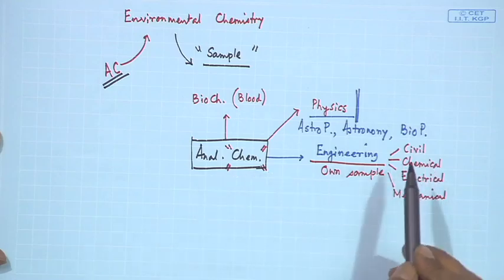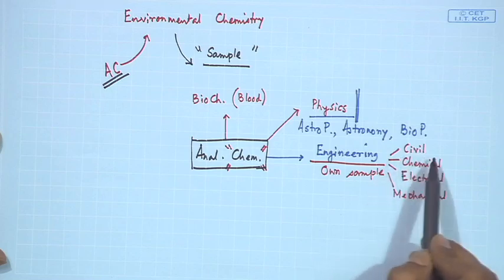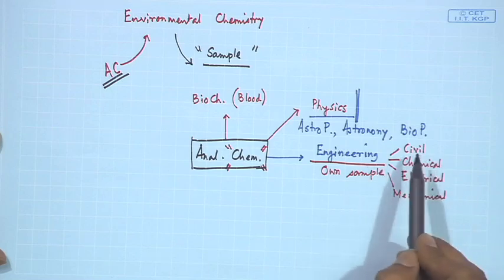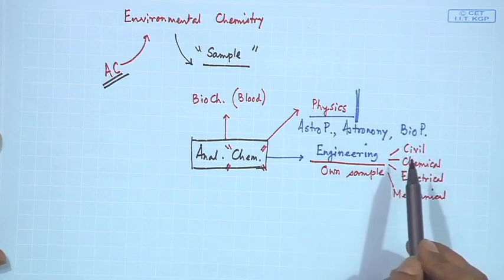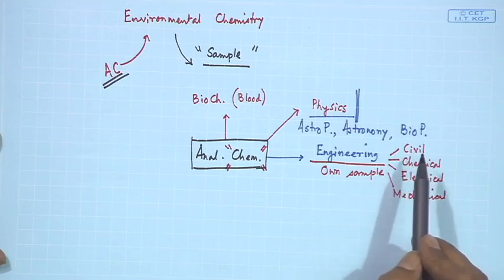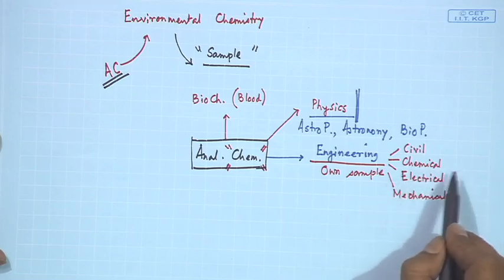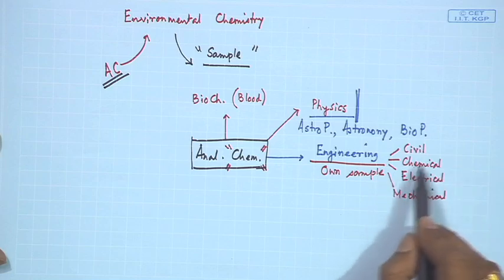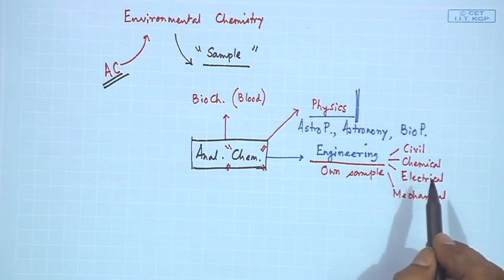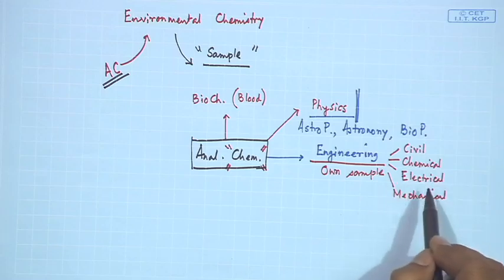Next day, what we will be discussing is what the civil engineering samples are. As an analytical chemist, we know what sample civil engineers want to know: it is a cement sample. Similarly, how a chemical engineer wants to know particularly the corresponding materials. Similarly, the electrical engineer can also handle some materials, and also the mechanical engineer.